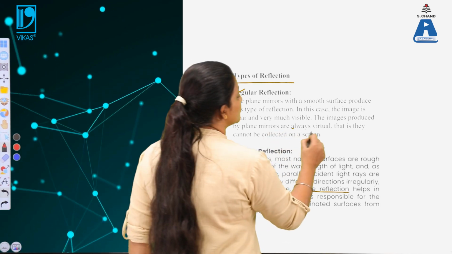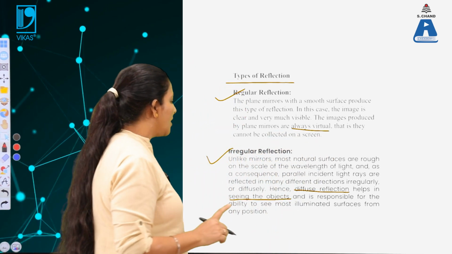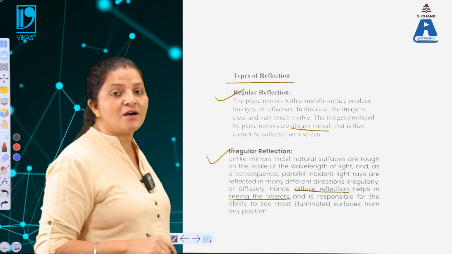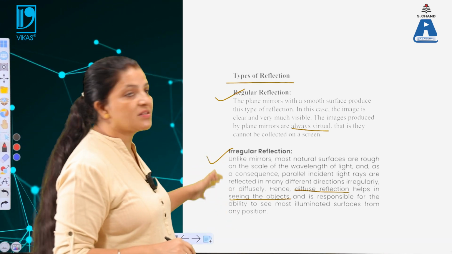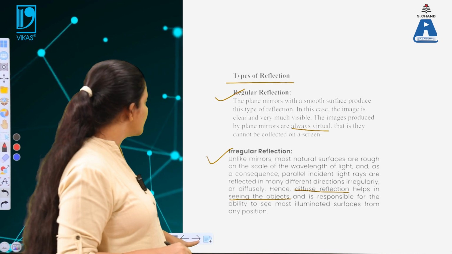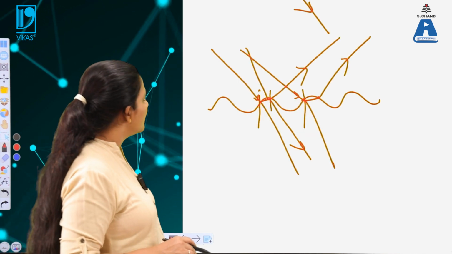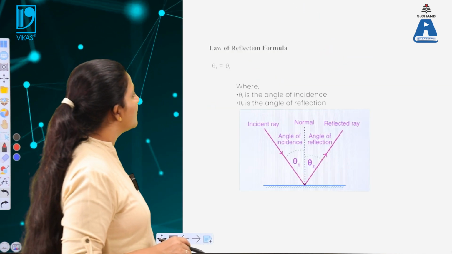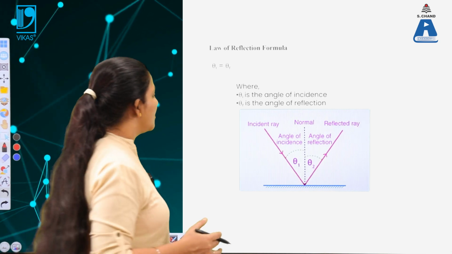That means the image is not real over there. So the real image is possible when we see irregular reflections instead of regular reflections. So these are the laws of reflection. Now, how can you define the laws of reflection formula?